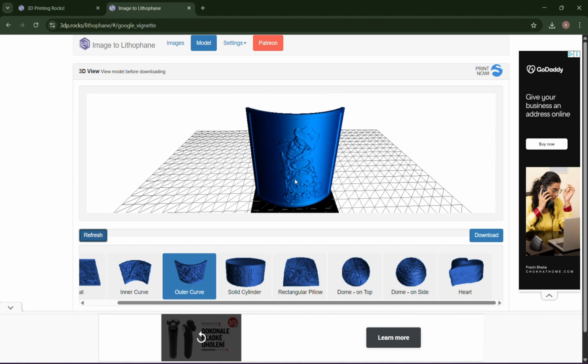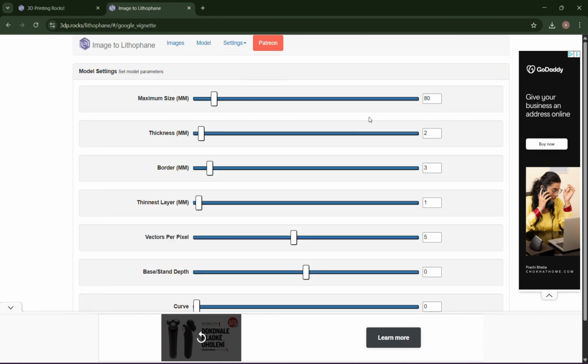Once you have prepared a model, go to the settings, model settings, and here is the important information for printing. Maximum size is up to you, it's just the size of the photo. You can print 80% or 100% or 60%, but the important settings are thickness, border, thin layer, and pixel.